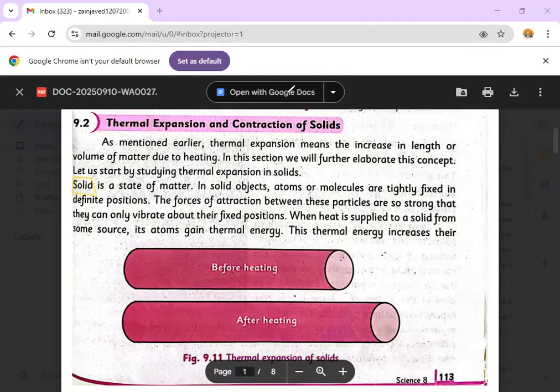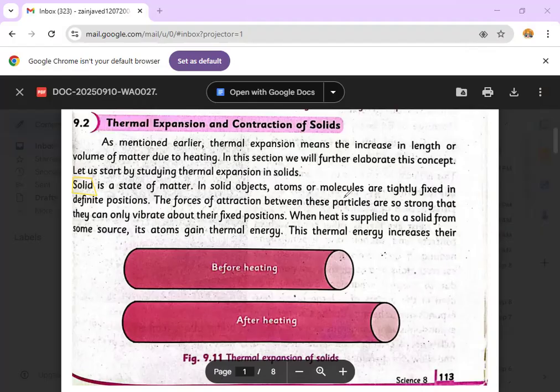In the solid state of matter, the forces of attraction between the atoms are very high. Why? Because they are very near to each other. They are compactly packed. They are tightly packed. Therefore, when the molecules are tightly packed with each other, they are nearer to each other, so they apply the highest force of attraction to each other.